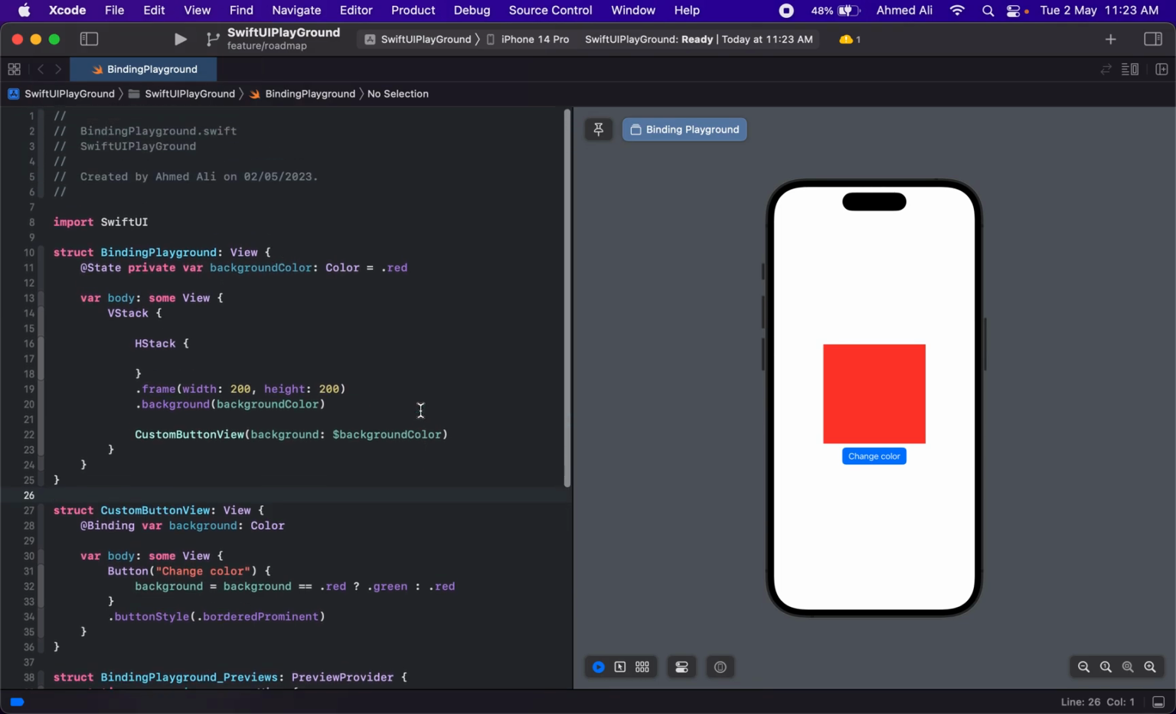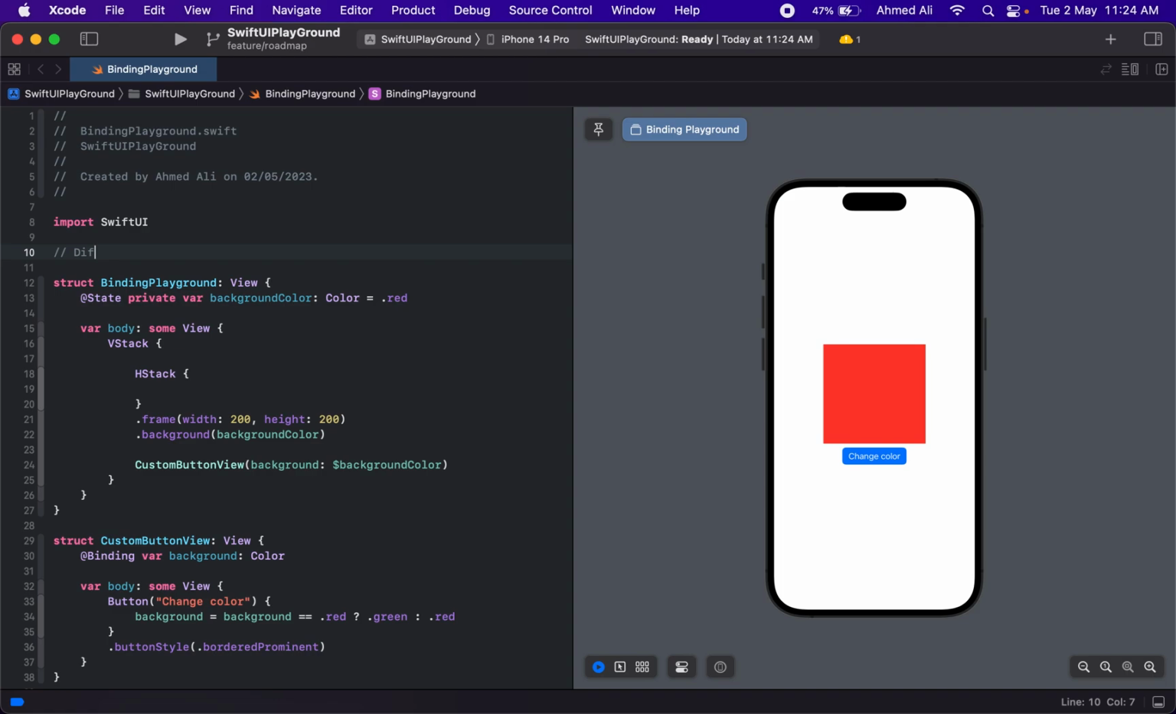Binding is a connection between a view that actually owns the property and a second view that only wants to read and write it and doesn't want to own or manage the property. So this is what binding is, and I can write a simple comment in here: difference between state and binding is ownership.